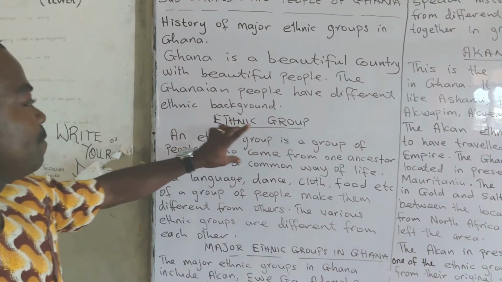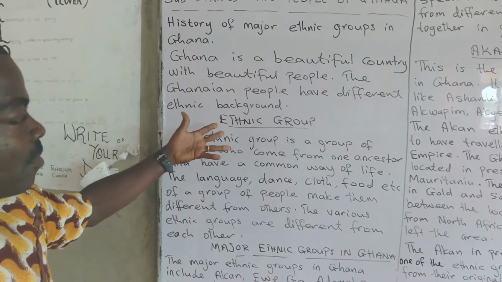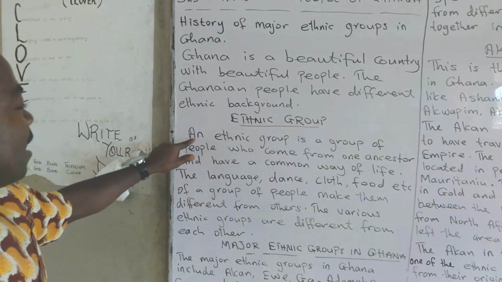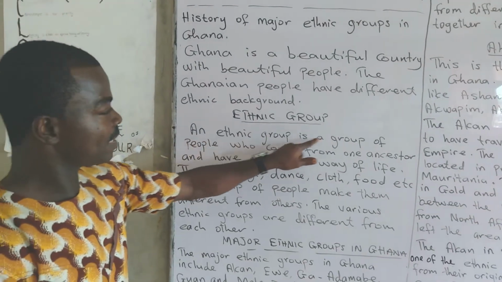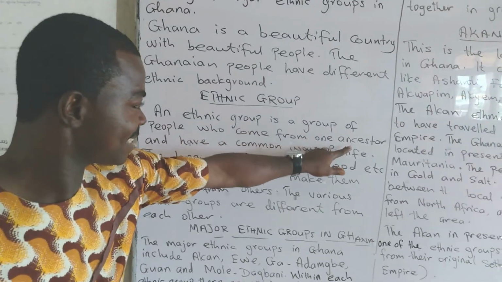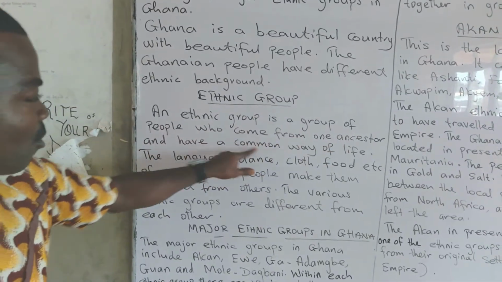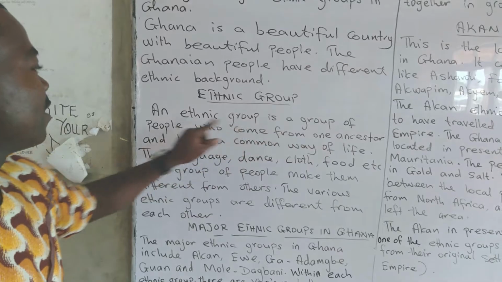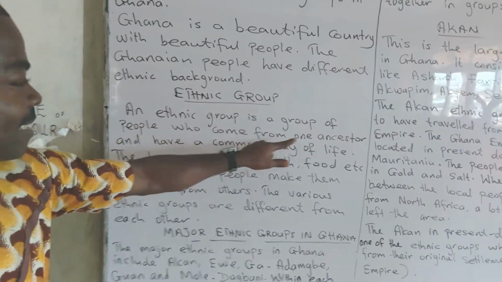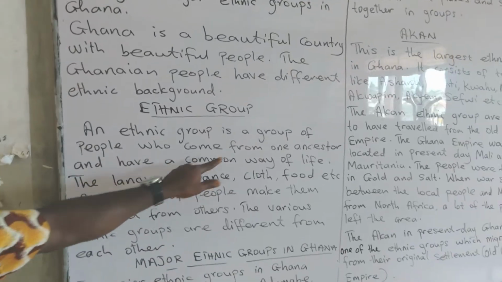Ethnic group. When we say ethnic group, what do you understand by the word? An ethnic group is a group of people who come from one ancestor and have a common way of life.